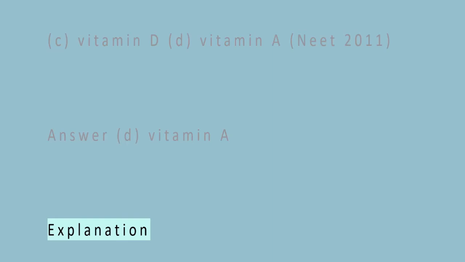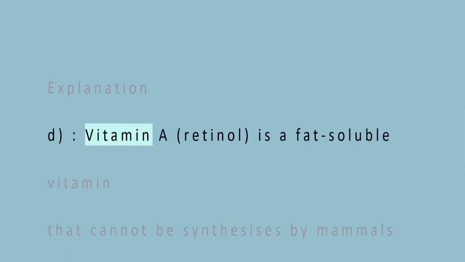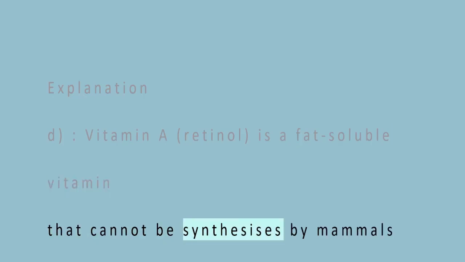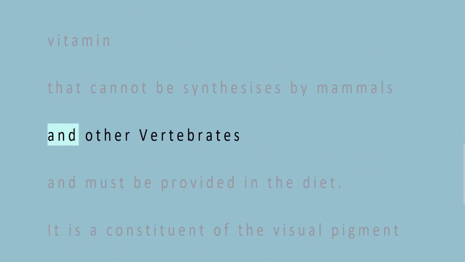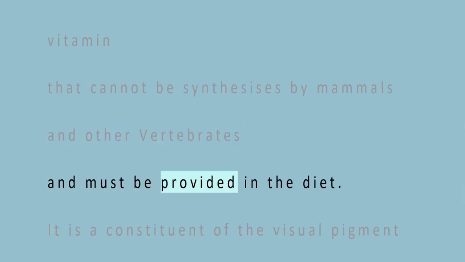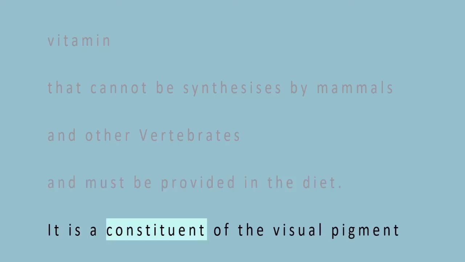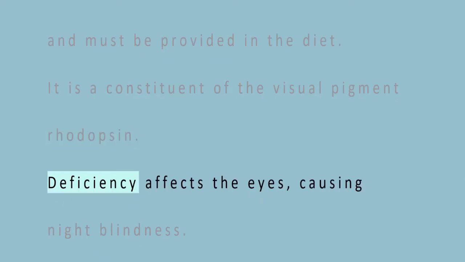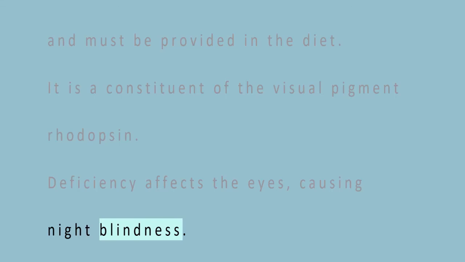Explanation. D. Vitamin A, retinol, is a fat-soluble vitamin that cannot be synthesized by mammals and other vertebrates and must be provided in the diet. It is a constituent of the visual pigment rhodopsin. Deficiency affects the eyes, causing night blindness.